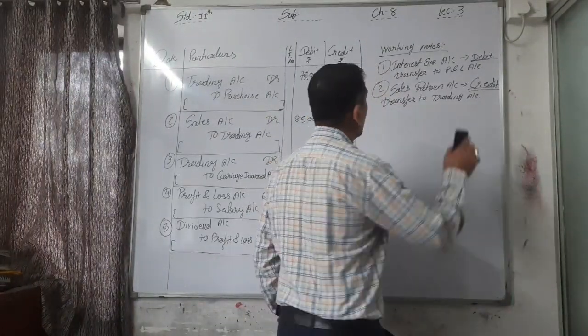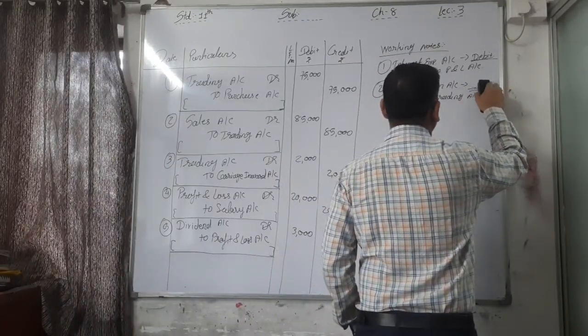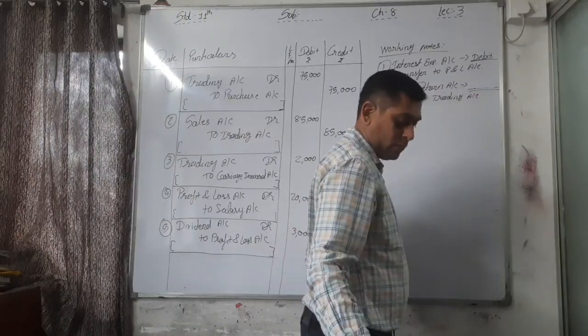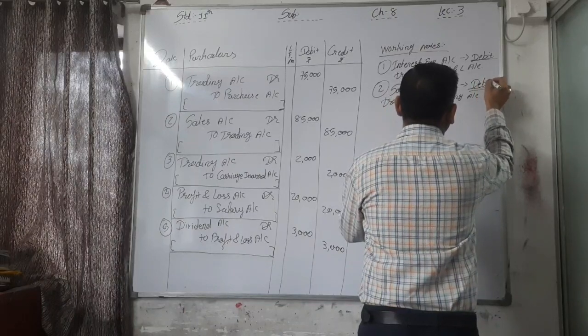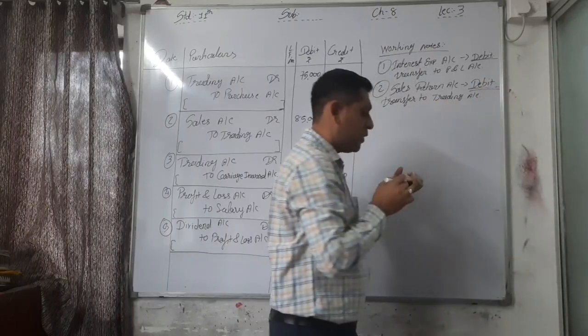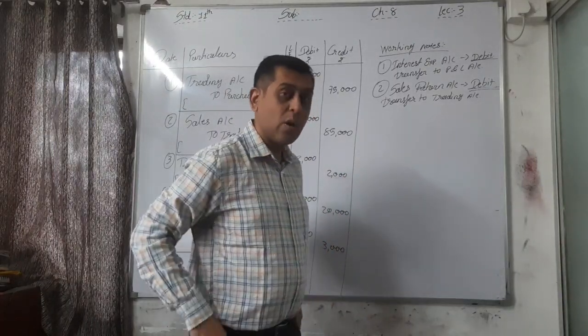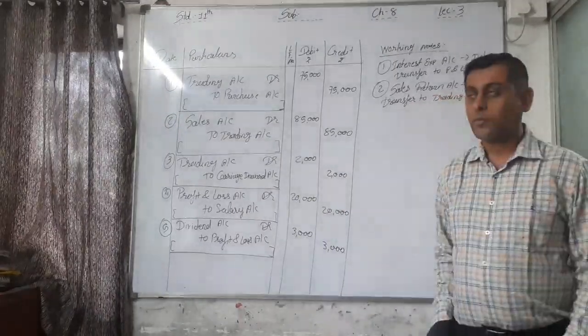Sorry, I'm wrong here. Sales has a credit balance, so sales return is compulsorily a debit balance. Sales has a credit balance, so sales return is compulsorily a debit balance. Now what is the entry? Please remove that entry. Again, write down.